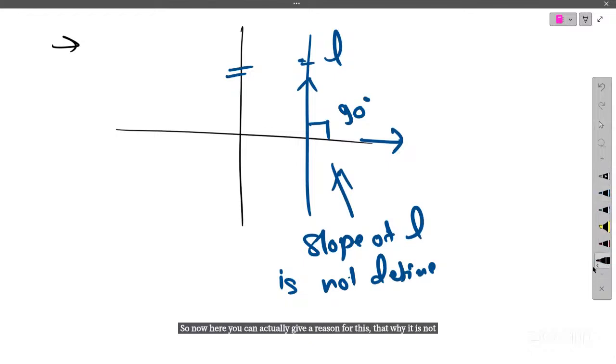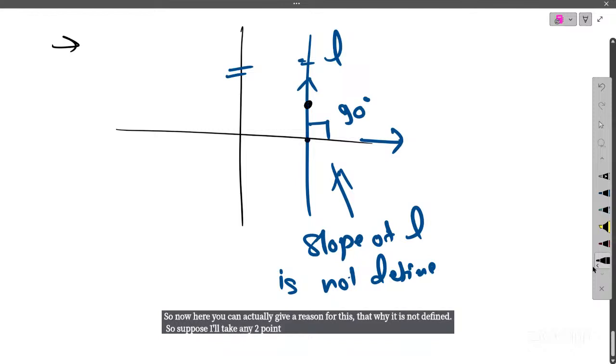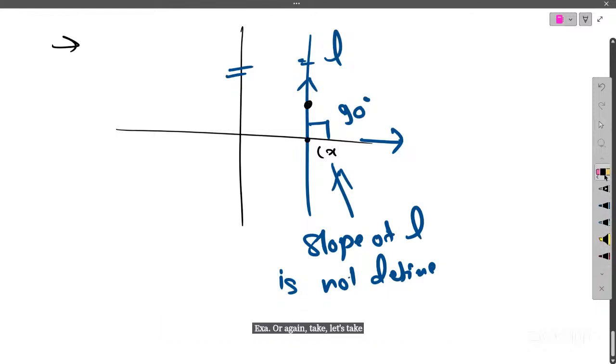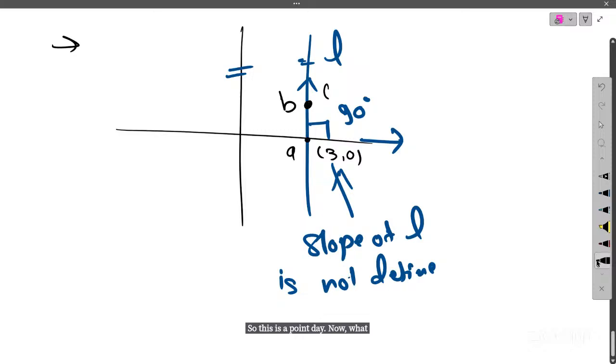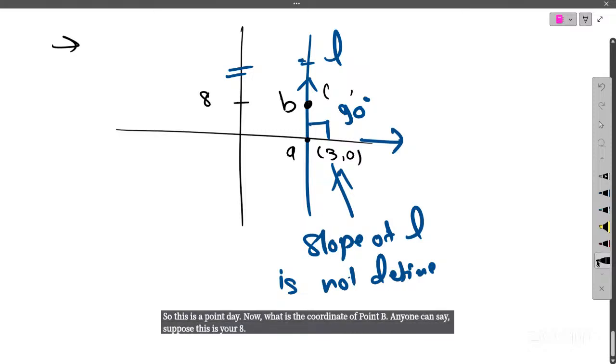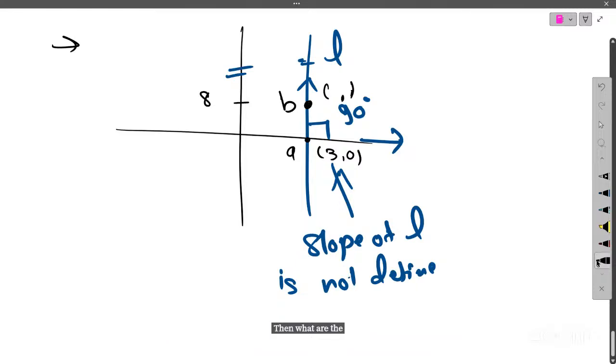Suppose I take any two points on this line. Let's take it to be very precise. Suppose this is 3, 0, so this is point A. Now what is the coordinate of point B? Anyone can say? Suppose this is your 8. Then what are the coordinates of point B? You can mention it in the chat.